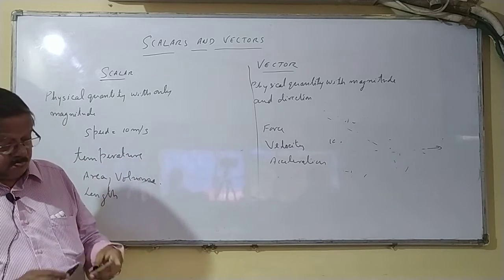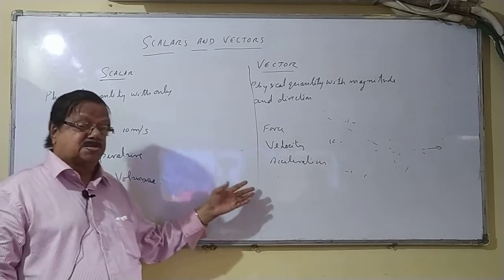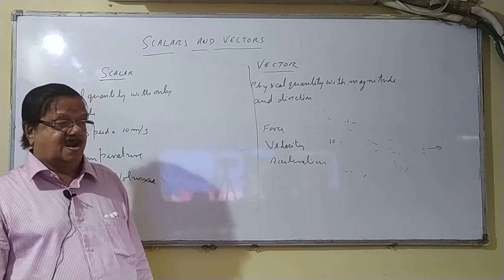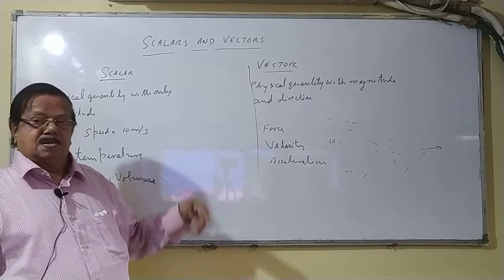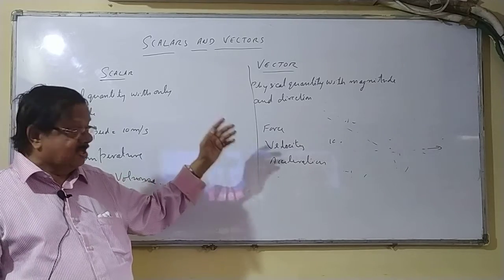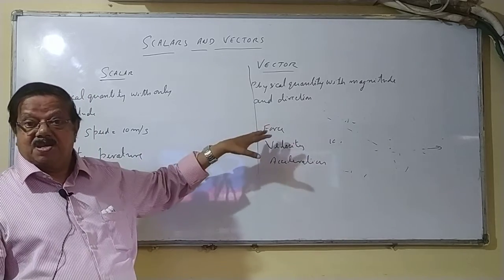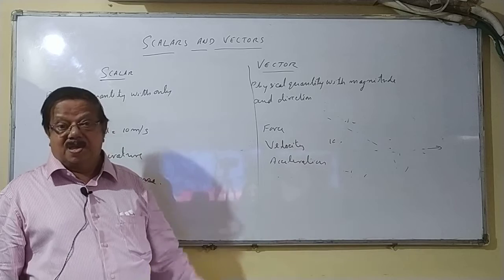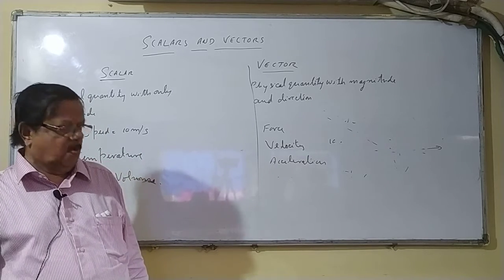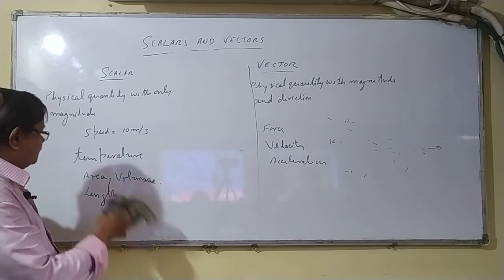There is something more than scalar and vector, which your books don't say much about. There is something called a tensor. As you go to higher lectures, maybe at the degree level, you will learn about tensors, which are neither fully vector nor scalar, because they have direction. They have direction, but are not vectors. That's called a tensor. We will learn more about that later. So I told you about scalars and vectors, and the difference between them.